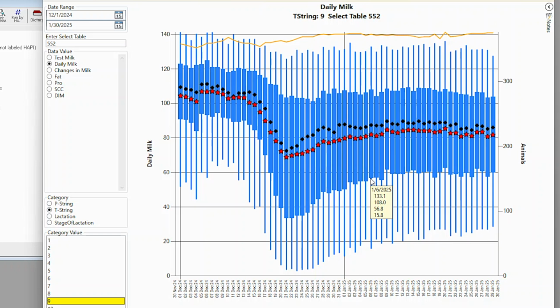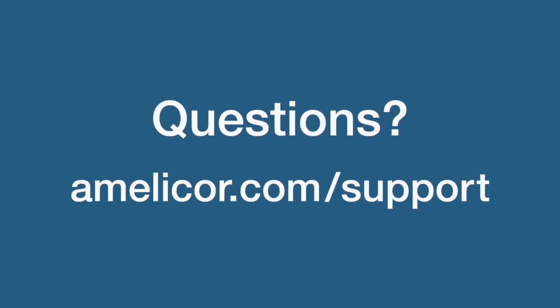Graphs such as these are very helpful in analyzing what production loss takes place during a health outbreak in the herd. It's also useful for looking at the herd when ration changes are being made, as well as heat stress during the summer. That can have a definite effect on production.